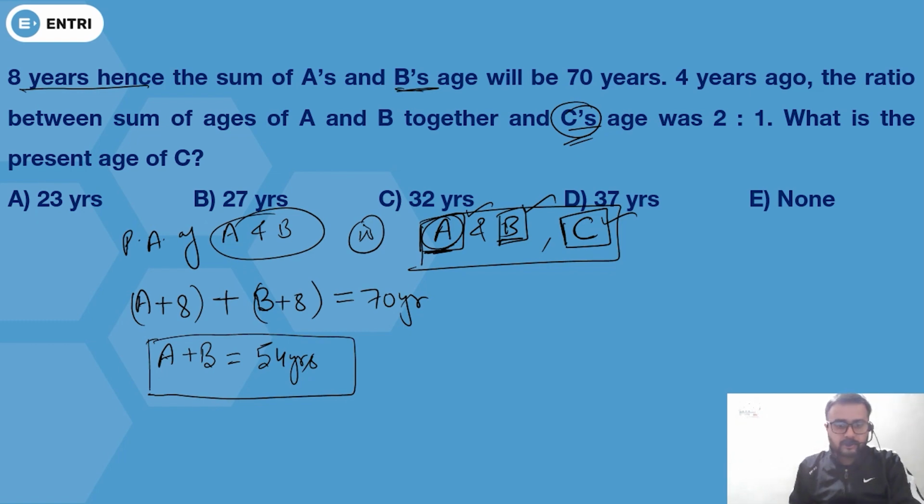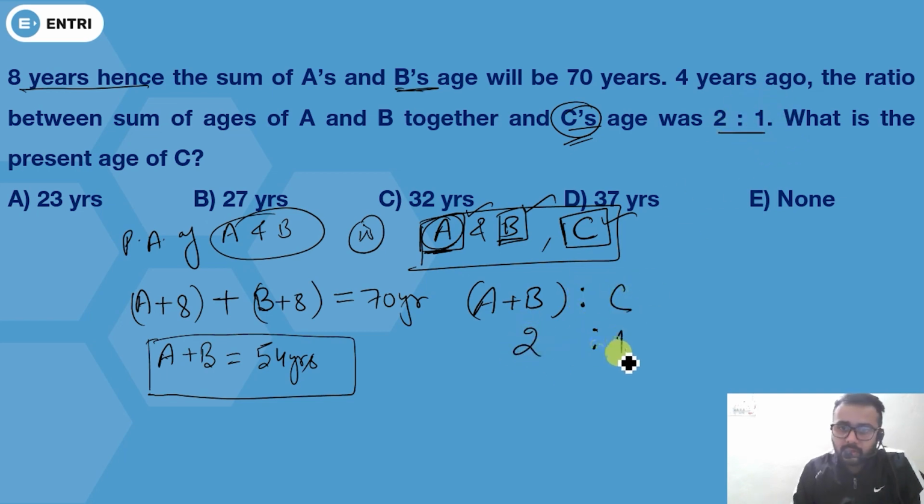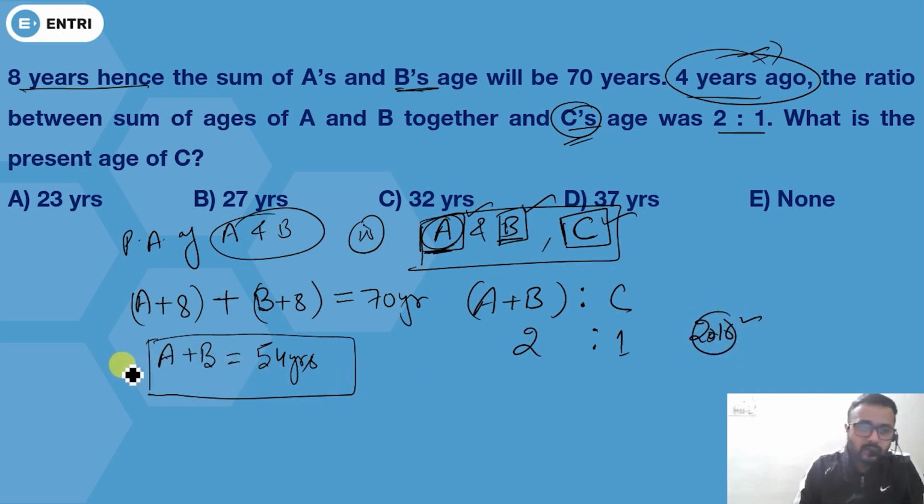Now see, A plus B is 54 years. Now next line is the ratio between sum of ages of A and B together and C's age. It means he's saying A plus B's age and C. The ratio is 2:1. But this ratio is 4 years ago. It means he's talking about 2016 actually, and this age is of 2020. You can say present age.